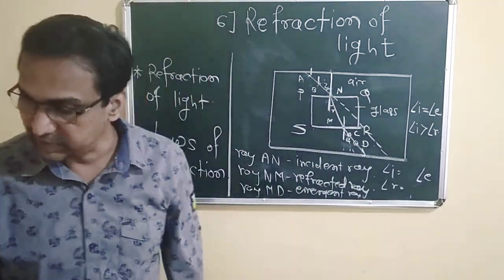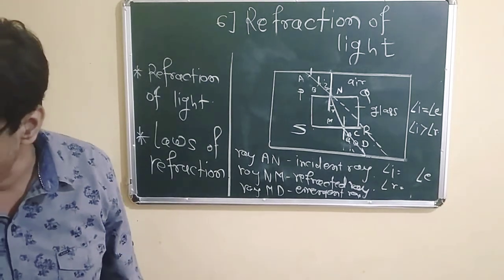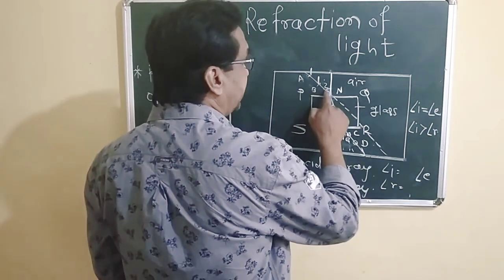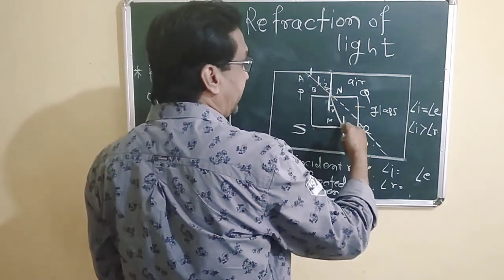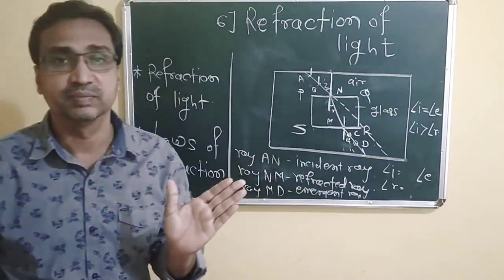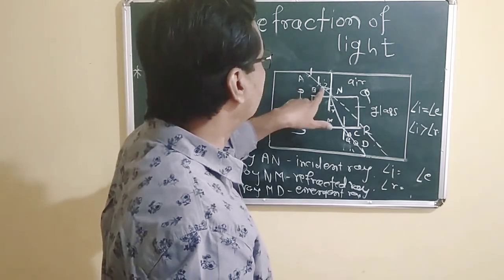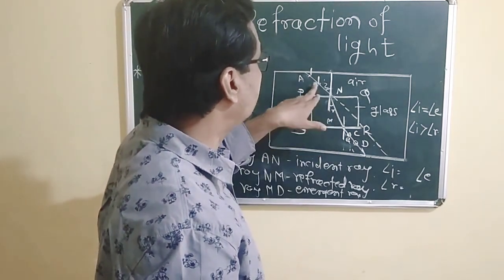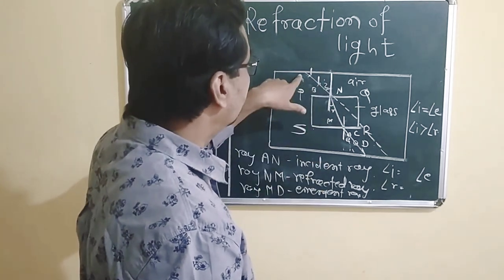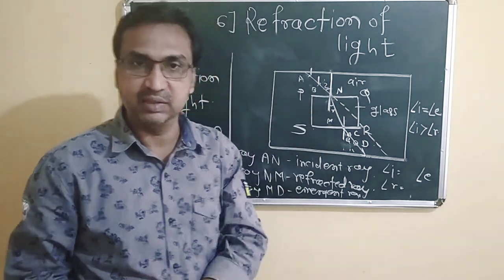After that, the incident ray, refracted ray and normal are in the same plane. Incident ray, refracted ray and normal, they are all in the same plane. So first, the incident ray and refracted ray are on opposite sides of the normal. After that, the incident ray, refracted ray and normal are in the same plane.